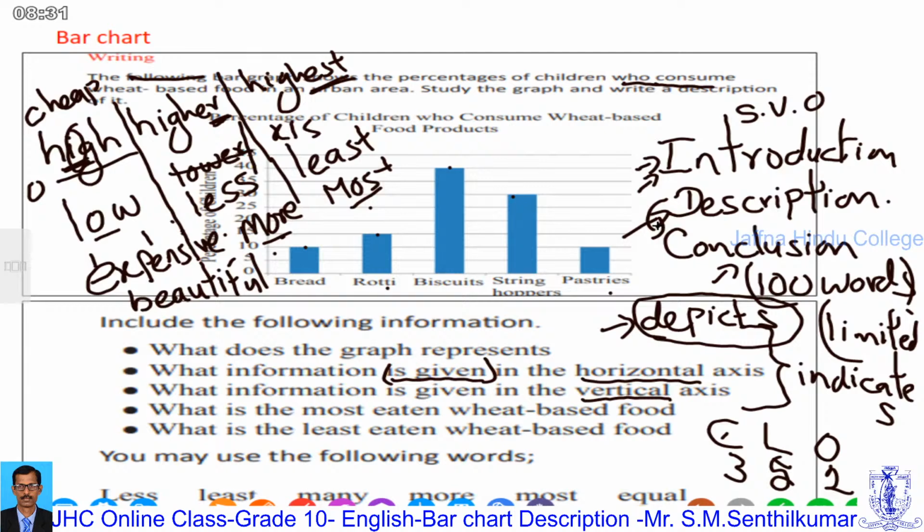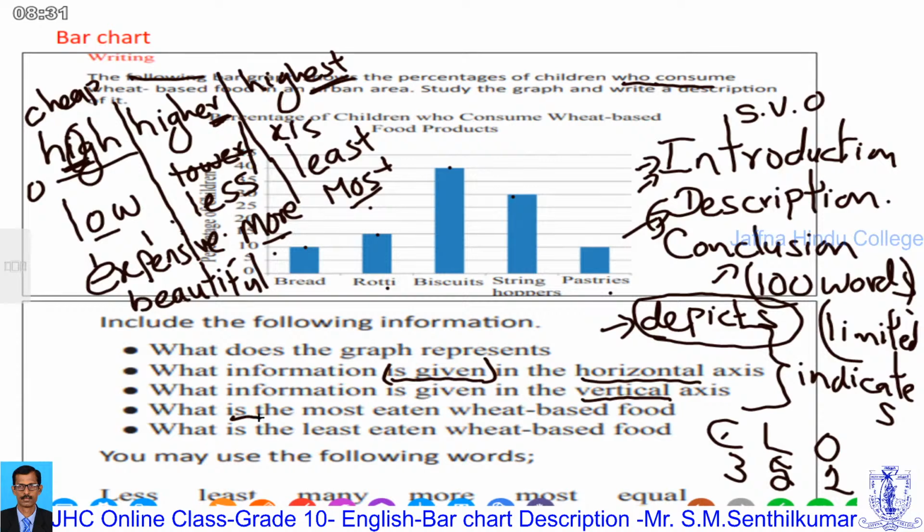For example, see, the most eaten food item is. We have used is, because of physical features. Or we can write, most of the students ate. We can write it in different ways, according to the question you have to think.